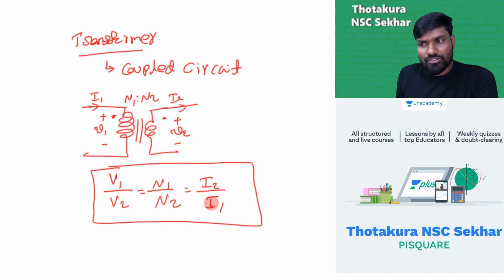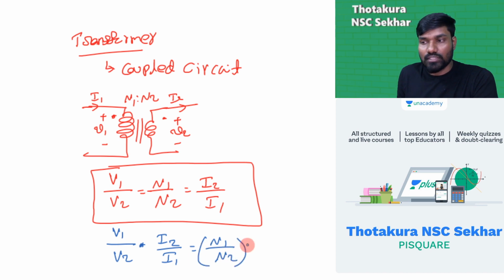Now if I rewrite this, all these are equal. What is the value of V1 by V2 into I2 by I1? Would you mind if I say it as whole square? Because this is also equal to this, if I multiply, it will be whole square, right? No objection, I can move forward.